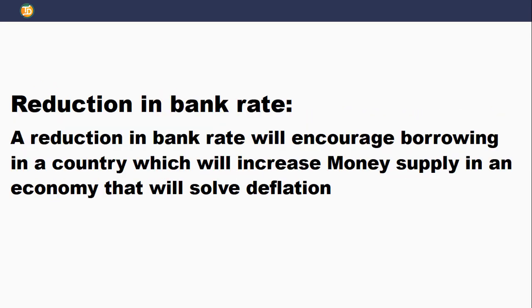Number two is reduction in bank rates. When there's reduction in bank rates, it means that the lending rate of banks to customers will fall. And when it falls, people will be willing to take loan to finance their projects. And when people continue to take loans like that, the multiplier effect will bring about increase in money circulation. And when there's increased money circulation, price level of goods and services will increase, which will solve deflation in the country.